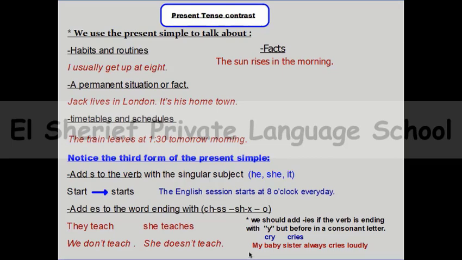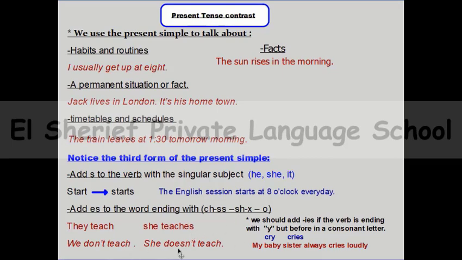So when we talked about a singular subject like baby sister, just one sister, and we talked about a habit for her, so we talked about present simple, we changed cry into cries because cry is ending with y, and before the y there's a consonant letter. We talked about the form. By the way, if we are talking about a plural subject like we, they, you, we will use the verb in the stem form. We can say they teach, but she teaches, like that.